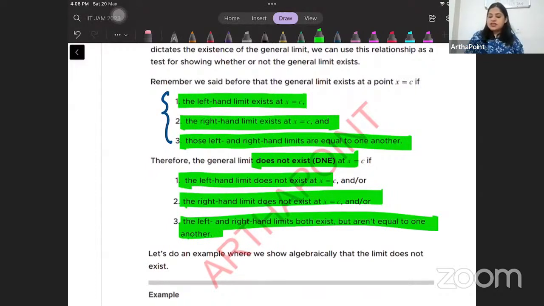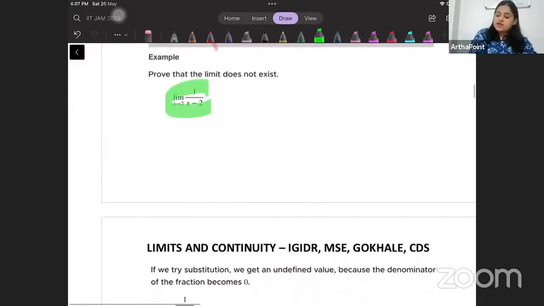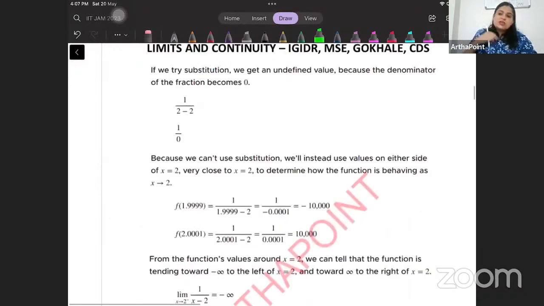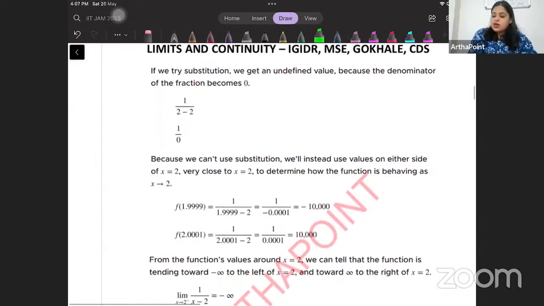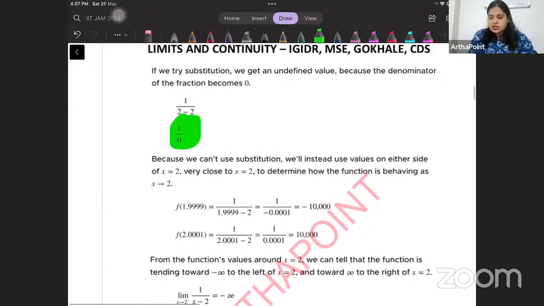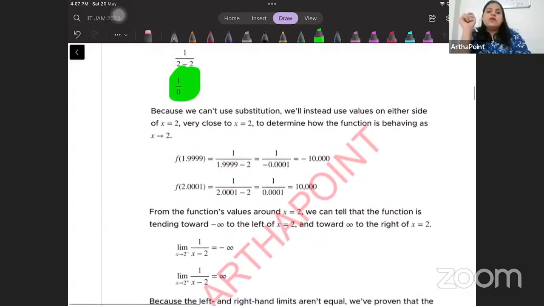Okay, let's take another example now. Prove that the limit does not exist, and the function given to you is (x - 1)/(x - 2) at x tending to 2. So beta, what we can see is when I put x = 2, I get 1/0 form, which means it's kind of indeterminate. So I want to check what happens to this function when I approach 2 from the left-hand side and right-hand side.